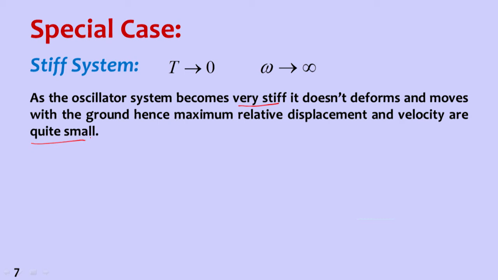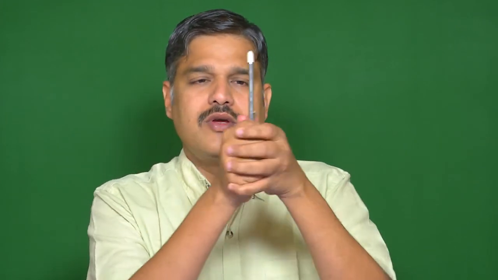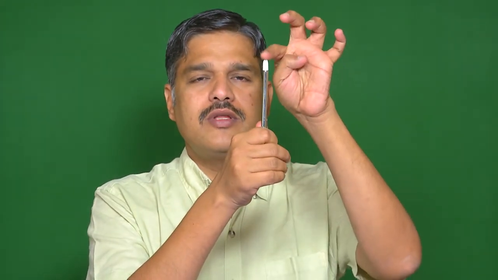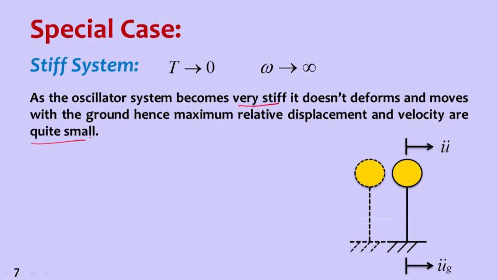So it is something like this. If you look at this one, this is a very stiff system. Whatever motion I give, the base motion is equal to the motion of the mass at the top. Same motion, no change in the motion. So you can see that there is no relative displacement between base and the top. That can be illustrated by seeing this figure. This is a very stiff system. If I move this by some acceleration, same is the movement. So there is no relative movement between the base and the mass.